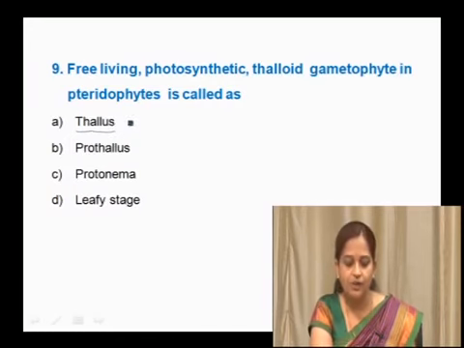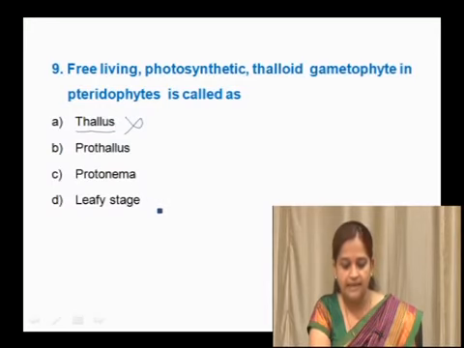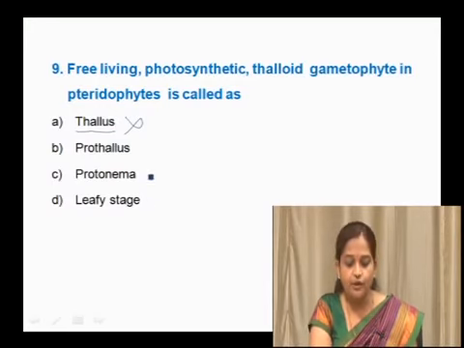So this is not the correct answer. And if we study the developmental stages of mosses, there we have 2 stages, that is the protonema stage, the primary protonema, and the leafy stage or secondary protonema stage, which are related to bryophytes, not pteridophytes. So this is also a wrong answer.